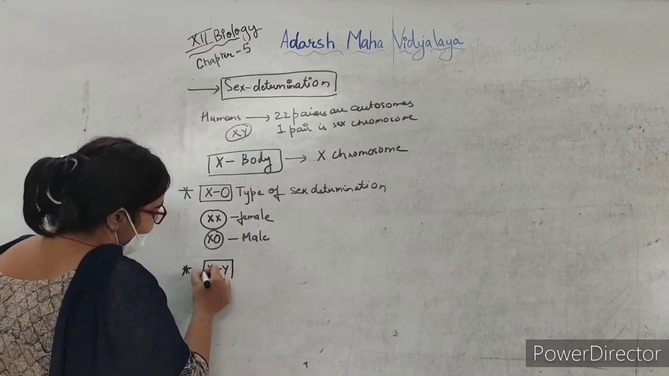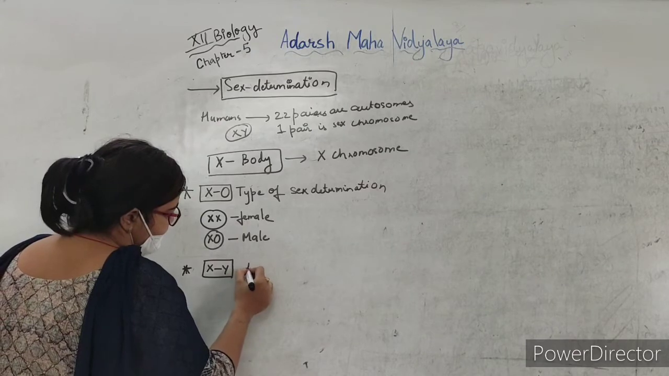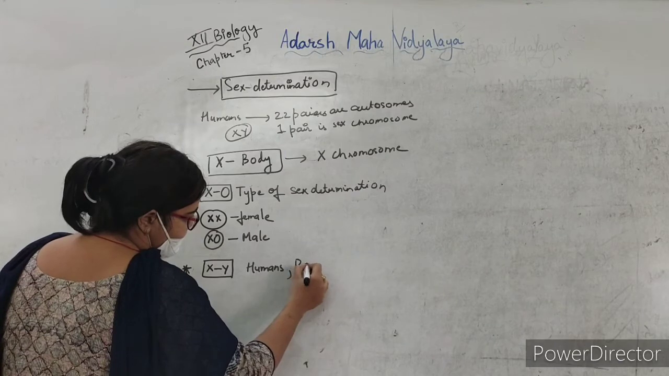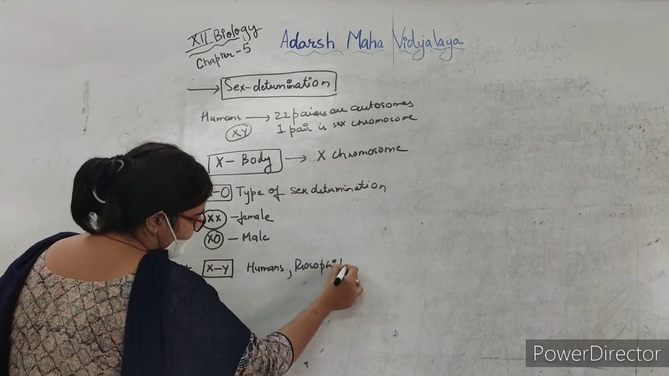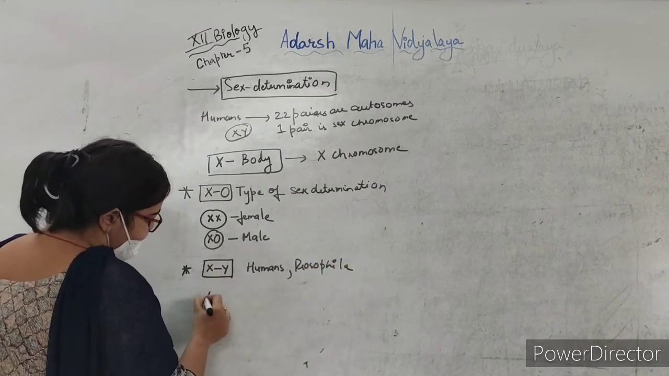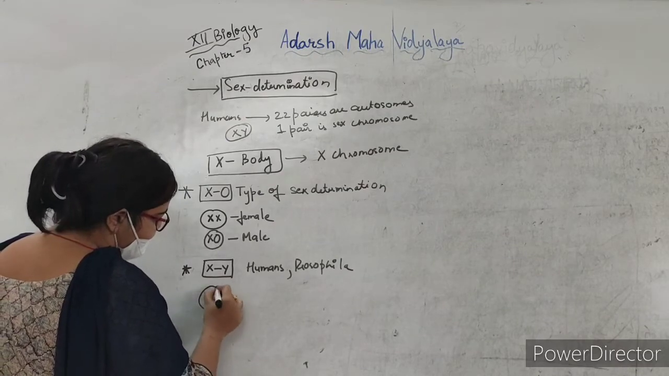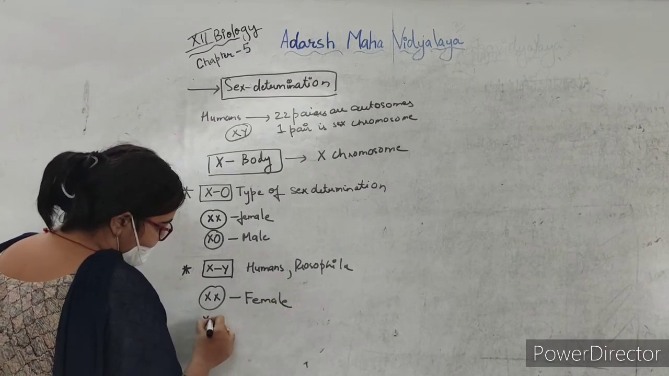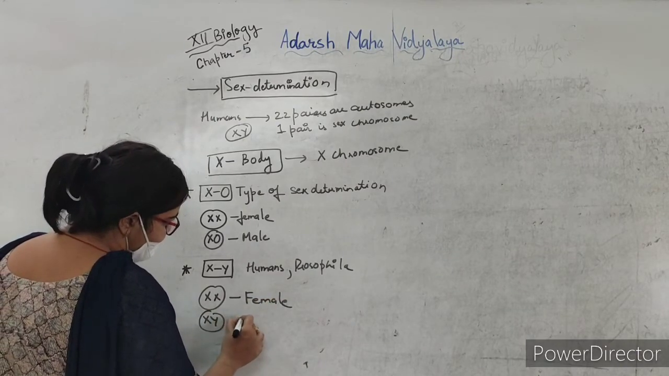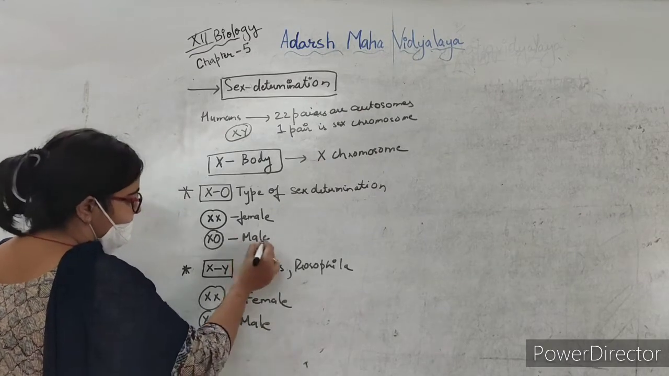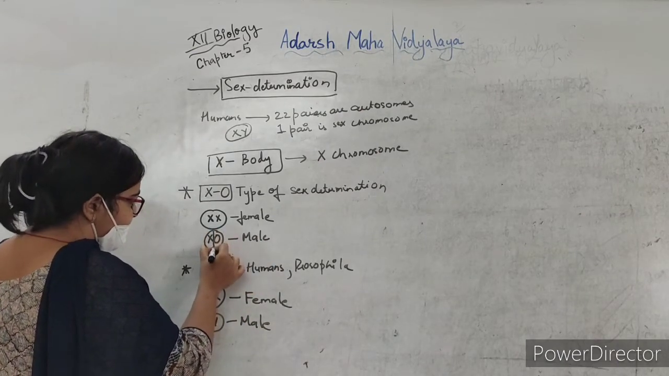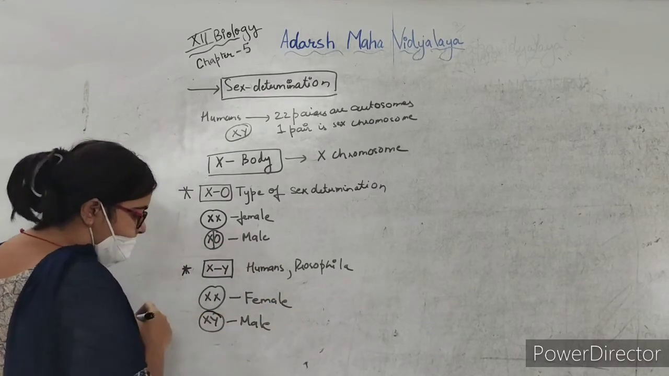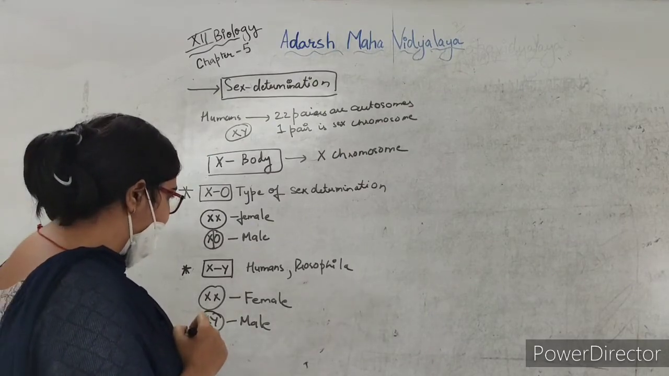Okay, this is seen in humans and in the fruit fly, Drosophila. Here the female will have two copies of the X chromosome and the male will have one X and one Y chromosome. In the XO type, it had only one X chromosome and the other chromosome was not present, but here the male will have X and Y chromosome.